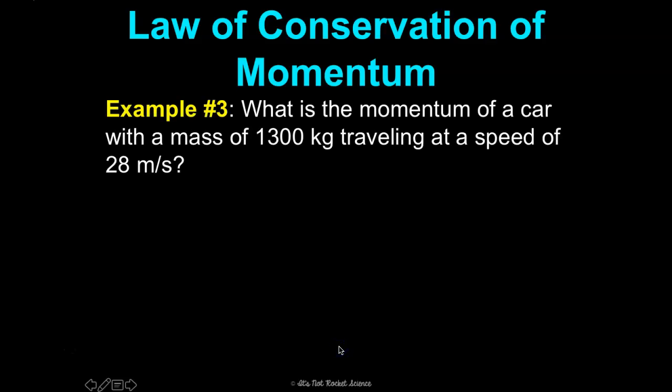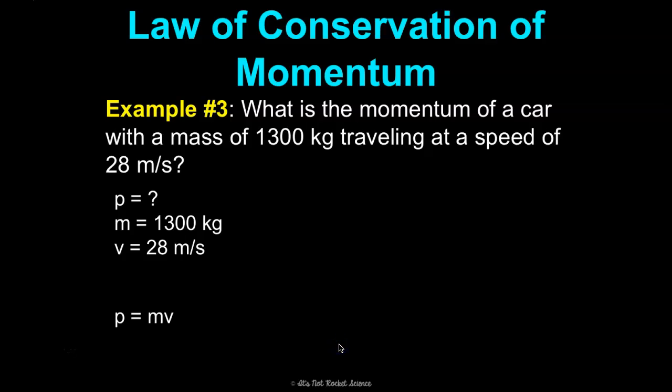Here's our example. So what is the momentum of a car with a mass of 1,300 kilograms traveling at a speed of 28 meters per second? So what do we know? We don't know the momentum. That's what we want to know. We know the mass of the car is 1,300 kilograms, and we know the velocity is 28 meters per second.